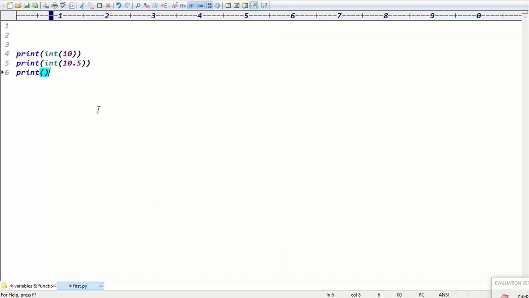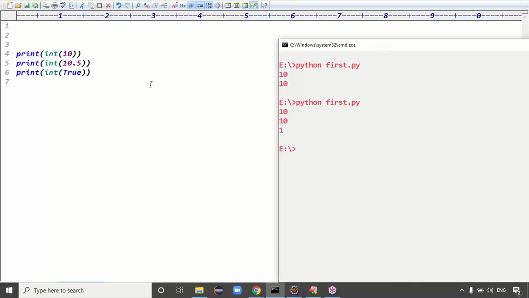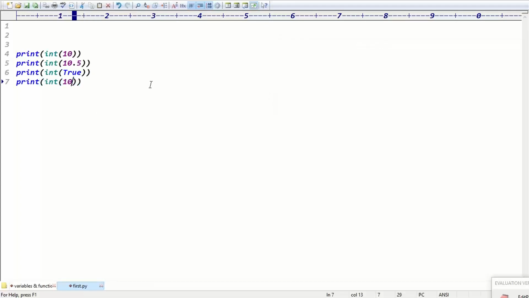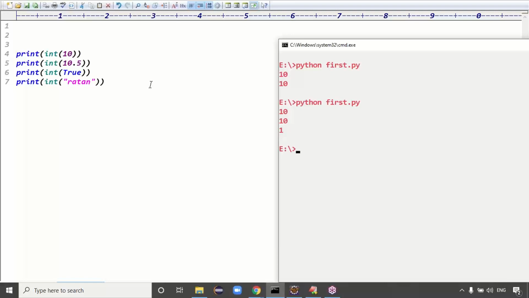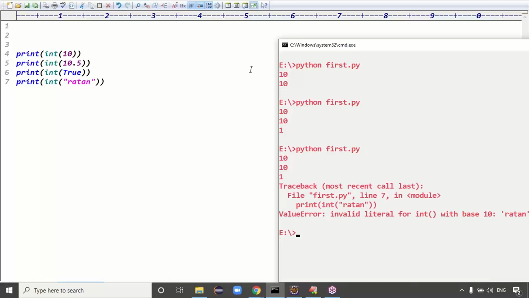So guys, next one is print of int of True. In this case what is the output, guys? Now we are converting boolean into integer. Next one, you have to convert a string like Ratan into integer. When you try to convert Ratan into integer, is that string conversion possible or not possible, guys? Not possible, right? Not possible means you'll get which error, guys, here?